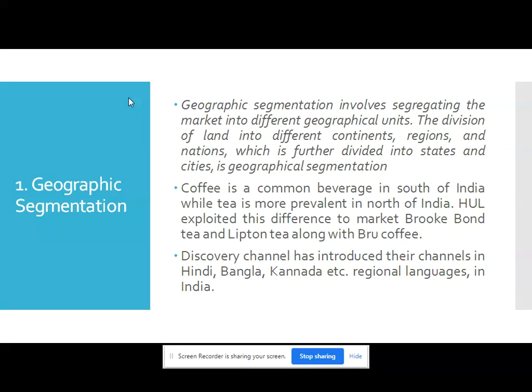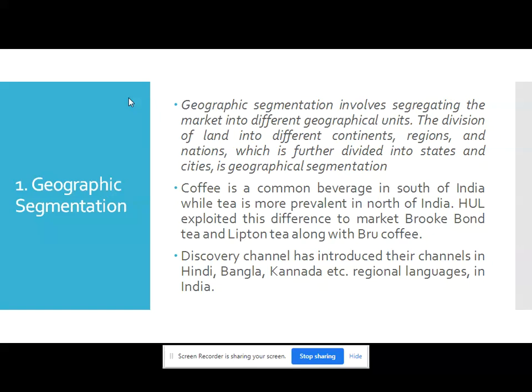Within India also, people from the east, west, north, and south are different from each other in their buying habits and consumption behaviors. These geographical differences render standardization of marketing ineffective.